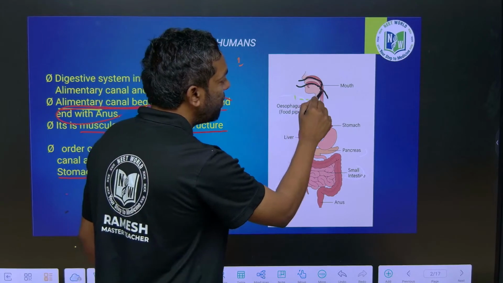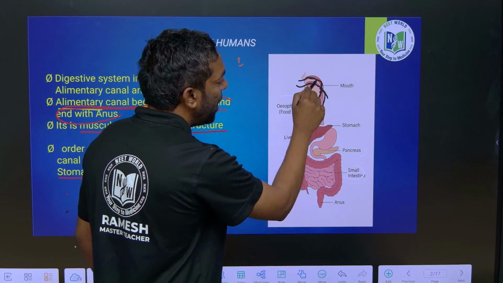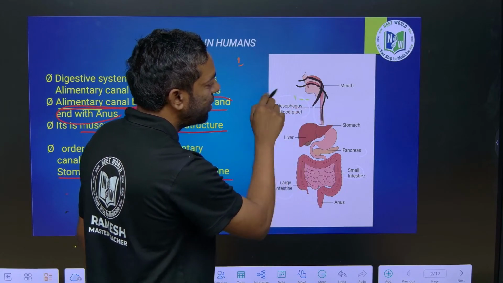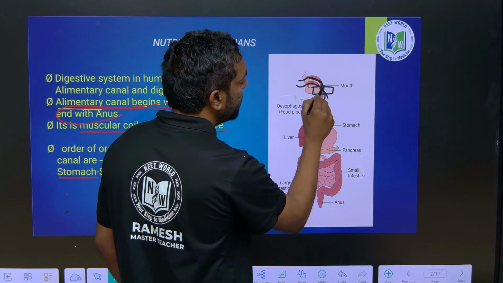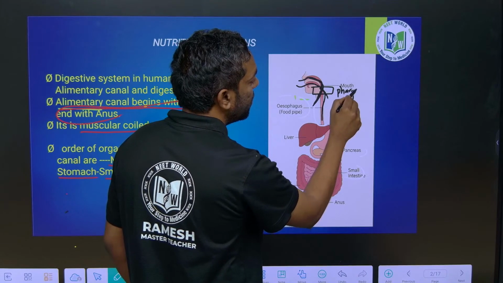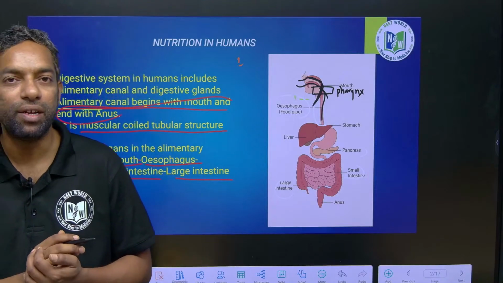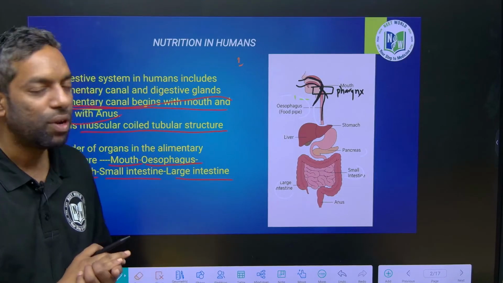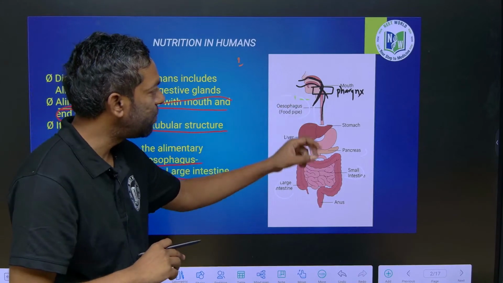Here they touch each other. This place we call pharynx. The food pipe and gas pipe meet like an X shape, which we call pharynx. It is a common passage for food and air.